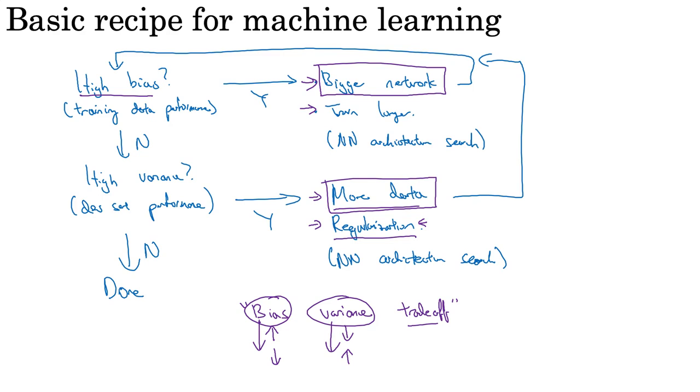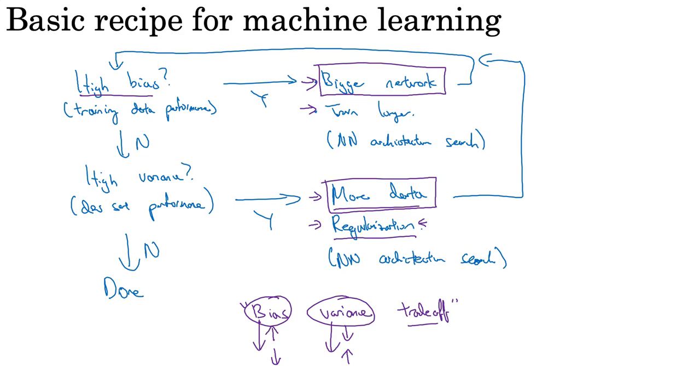So first we check high bias. If there is high bias, then we can try different techniques like a bigger network, different layers, or a different neural network architecture. If there is no high bias, then we check for variance. If there is variance, then we can add more data, we can add regularization, or we can check the neural architecture. And eventually, when there is no high bias and no high variance, we are done.